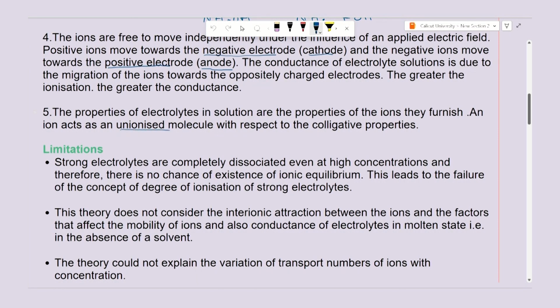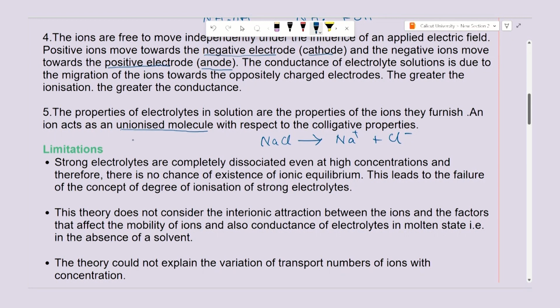An ion acts as an unionized molecule, that is very important. That is, an ion acts as an unionized molecule means, like if I am dissolving sodium chloride in water, that will be completely ionized as Na plus and Cl minus. They are independent species and they will be acting as unionized molecules with respect to colligative properties, because colligative properties are properties that depend upon the number of particles in a solution.